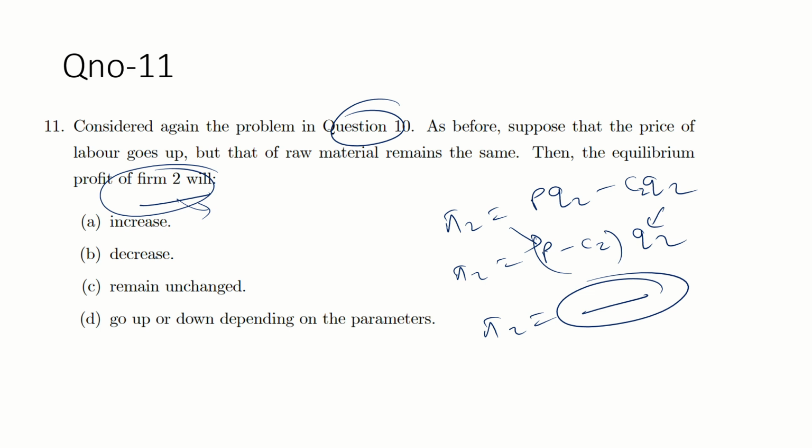Okay. Just put the value, nothing else. P2 is what? P minus C2 into Q2. P is equal to what? Already we have calculated the equilibrium price in terms of C1 and C2. So what is the price?